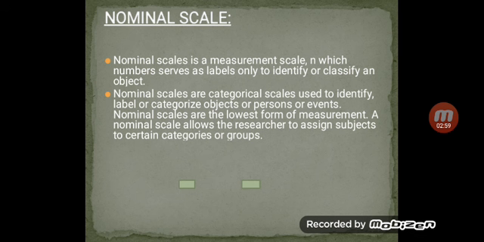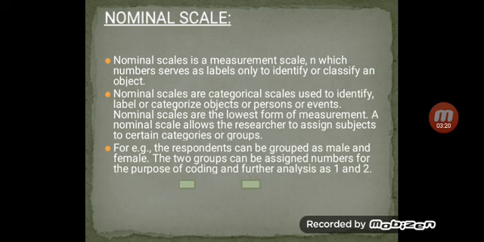Here they help in categorizing the group. How can they categorize a group? If there are 30 students among you and I wanted to see how many female students are there, how many male students are there, I can categorize you with the help of nominal scale.